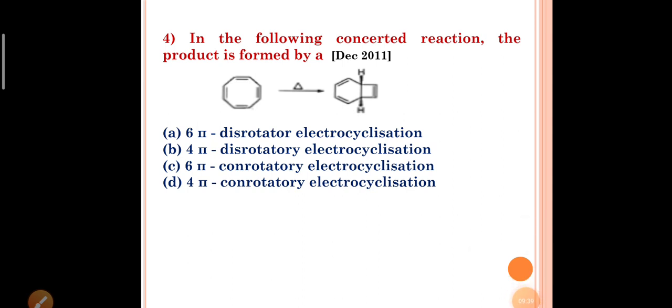In the following concerted reaction, the product is formed by... The options given were: 6 pi disrotatory electrocyclization, 4 pi disrotatory electrocyclization, the third one is 6 pi conrotatory electrocyclization, and the fourth one is 4 pi conrotatory electrocyclization.